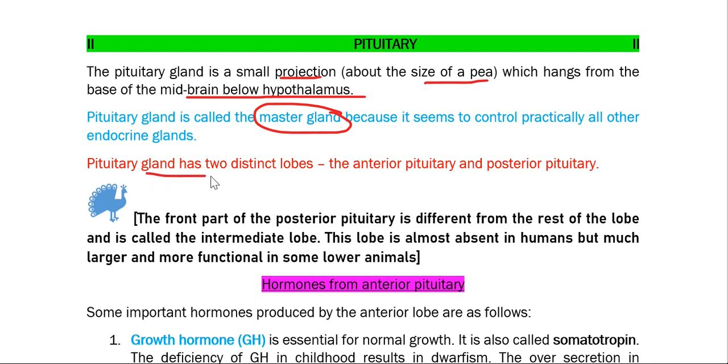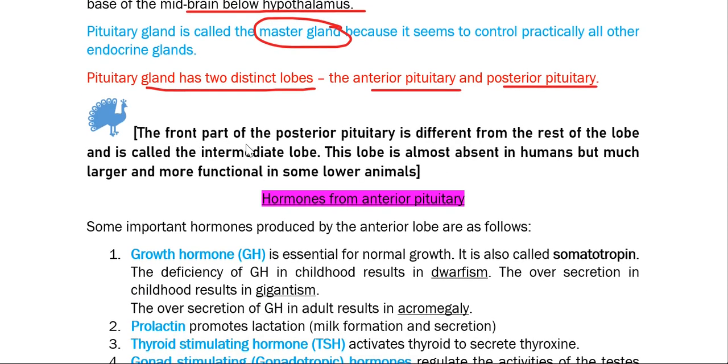This pituitary gland has two distinct lobes. One is called the anterior pituitary lobe and another is the posterior pituitary lobe. Now, the front part of the posterior pituitary is different from the rest of the lobe and is called the intermediate lobe.